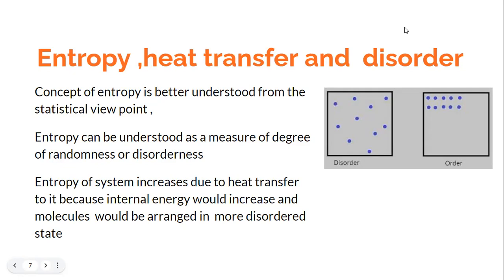So I would say that when the heat is being transferred, the molecules would start dancing, there would be more disorder, and the entropy of the system would increase. If the heat is rejected, the molecules would come to a lower level of randomness, and because of that, the entropy of the system can be said to have decreased.